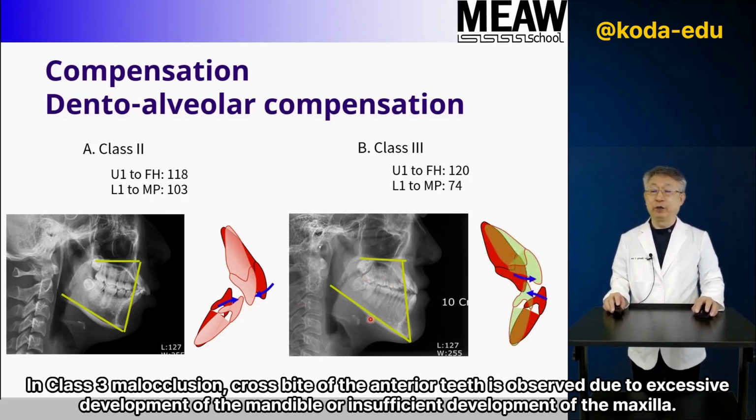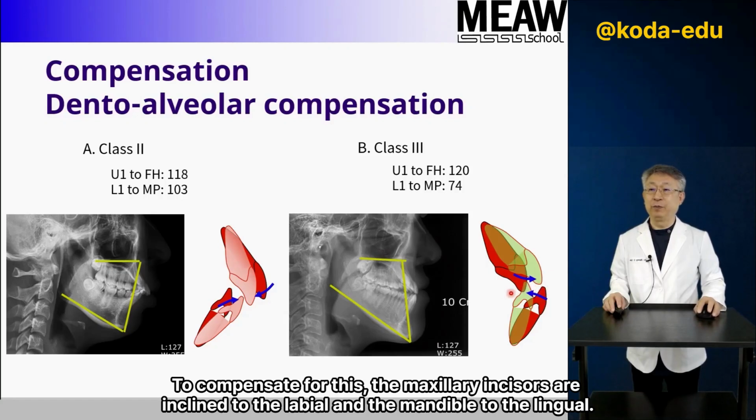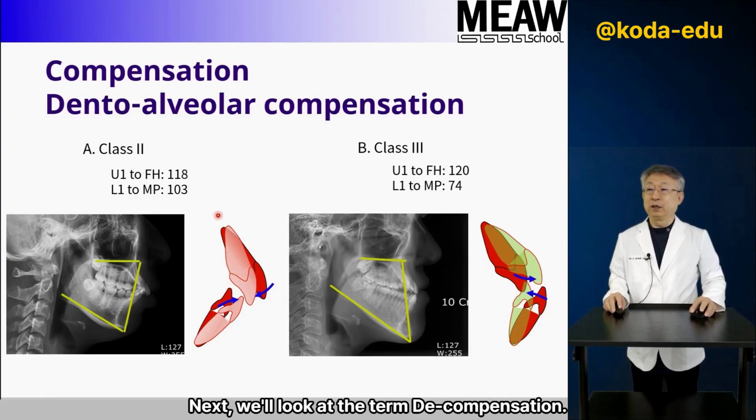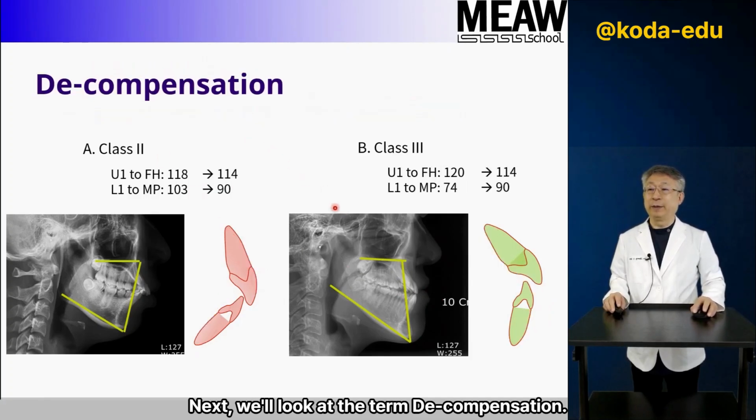In Class 3 malocclusion, cross-bite of the anterior teeth is observed due to excessive development of the mandible, or insufficient development of the maxilla. To compensate for this, the maxillary incisors are inclined to the labial and the mandible to the lingual. This patient's maxillary incisor angle U1 to FH is 120 degrees, and the mandibular incisor angle O1 to MP is 74 degrees. Next, we'll look at the term decompensation.